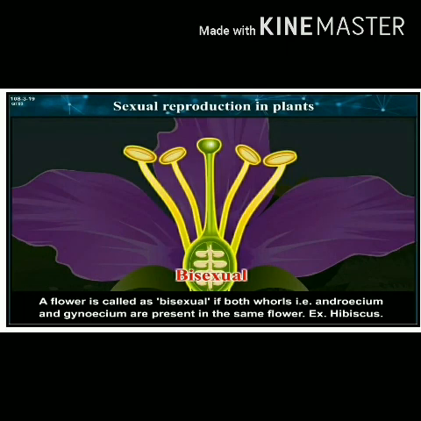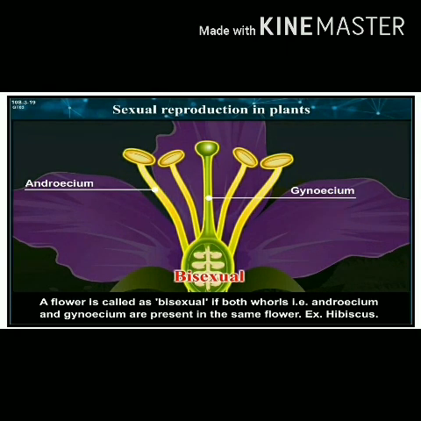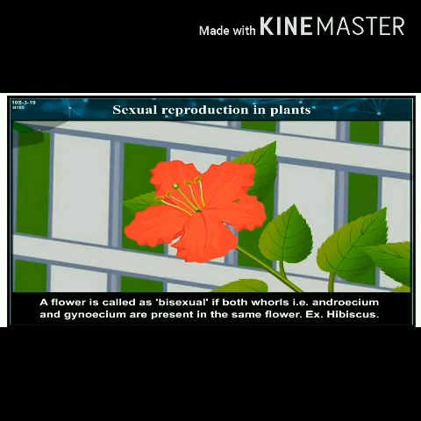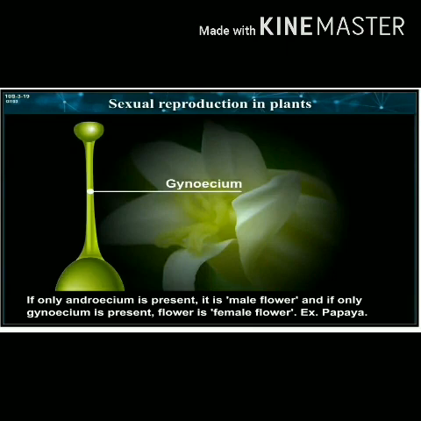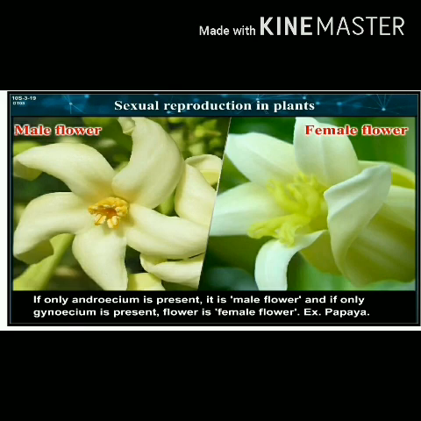A flower is called bisexual if both whorls, that is androecium and gynoecium, are present in the same flower. For example, hibiscus. A flower is called unisexual if only one of the above mentioned two whorls is present in the flower. If only androecium is present, it is a male flower, and if only gynoecium is present, it is a female flower. For example, papaya.